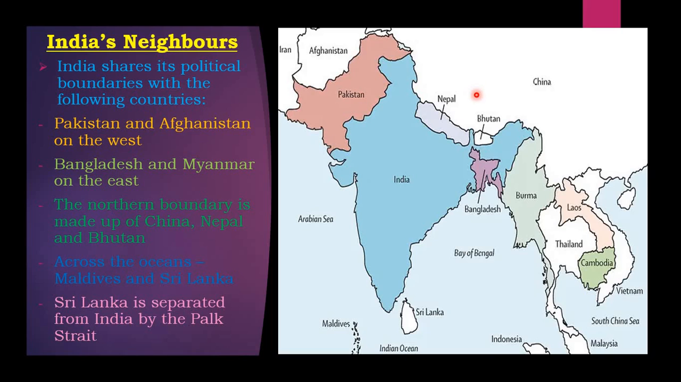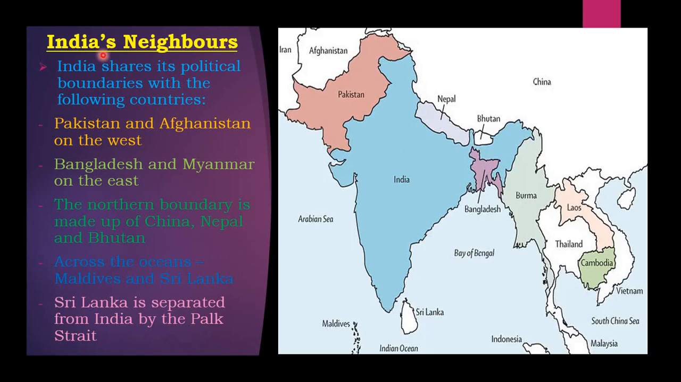The northern boundary is made up of China, Nepal and Bhutan. Across the oceans, Maldives and Sri Lanka. And Sri Lanka is separated from India by the Pak Strait. So these are the neighboring countries of India.